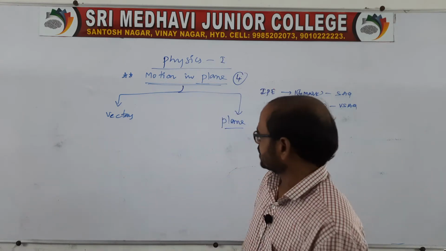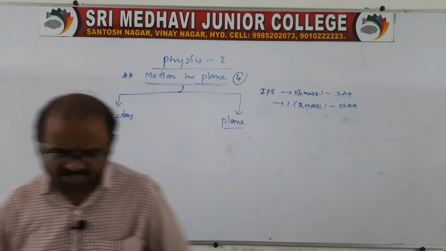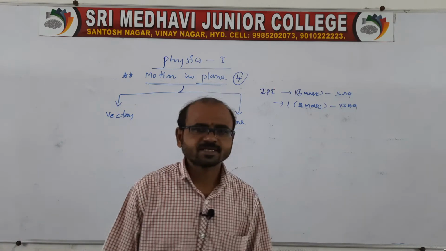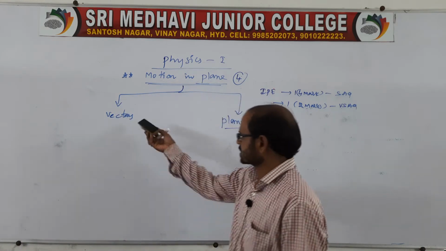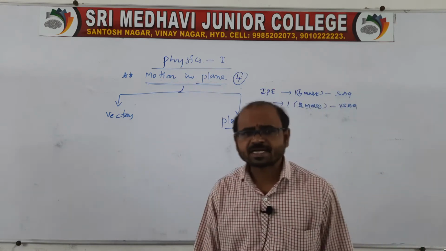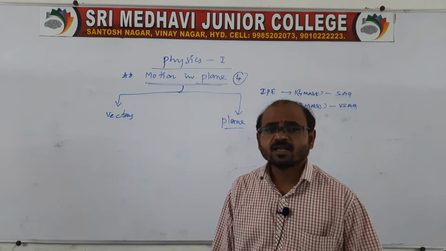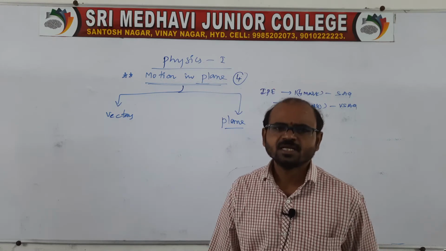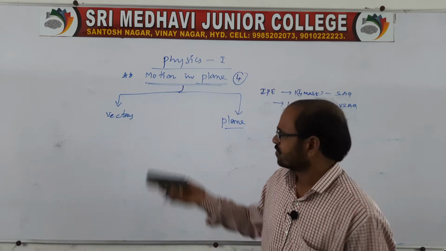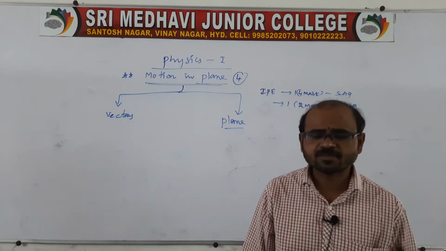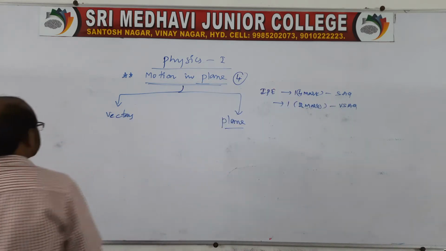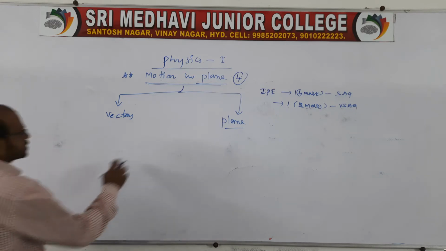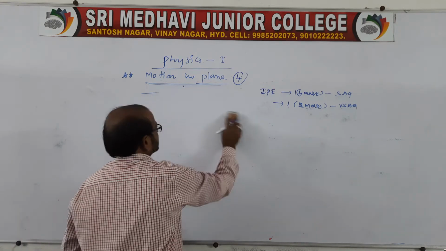Let us move first of all to the vector. A vector is nothing but a quantity which has magnitude and direction, and also obeys the law of vector addition. In previous classes also we discussed vectors. Addition in the sense is that we add. So a quantity which has magnitude and direction and also obeys the law of vector addition, we call a vector. Let us go directly to vectors.